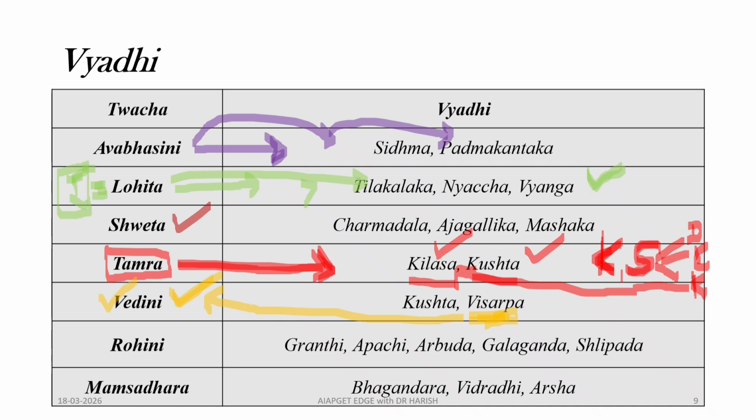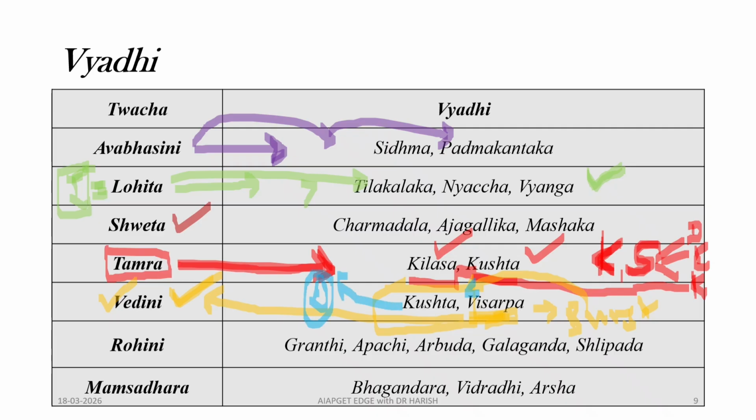Okay. So Visarpa is the seat of the Vedini skin layer. Next, how to remember Kushta? When this Visarpa bursts after treatment, it will turn into a scab. A scab is nothing but a discoloration of skin. So Kushta, in a broader way, we will consider as a discoloration of skin.